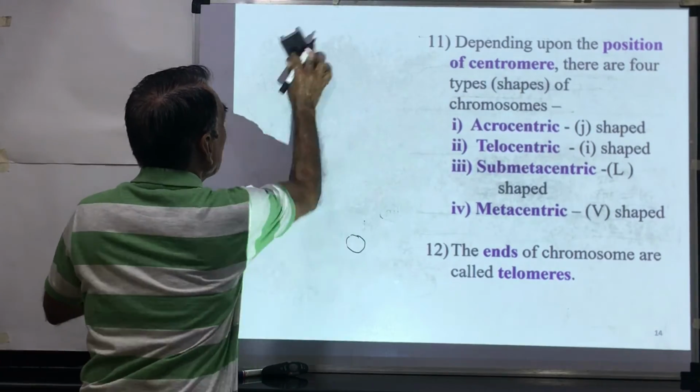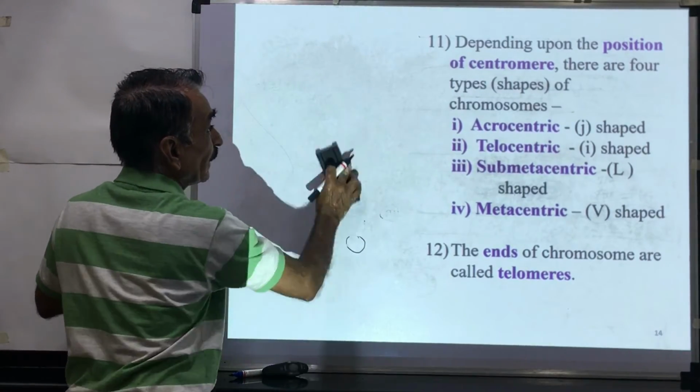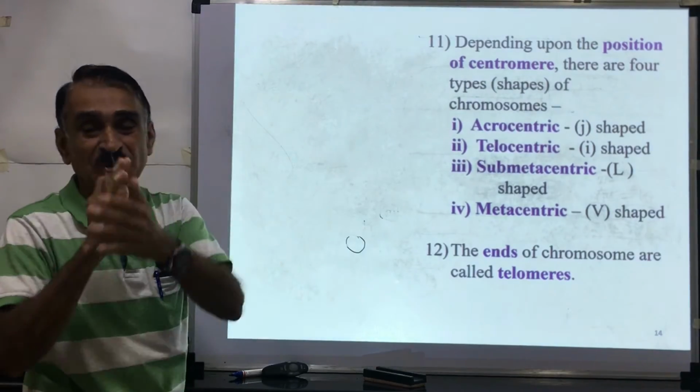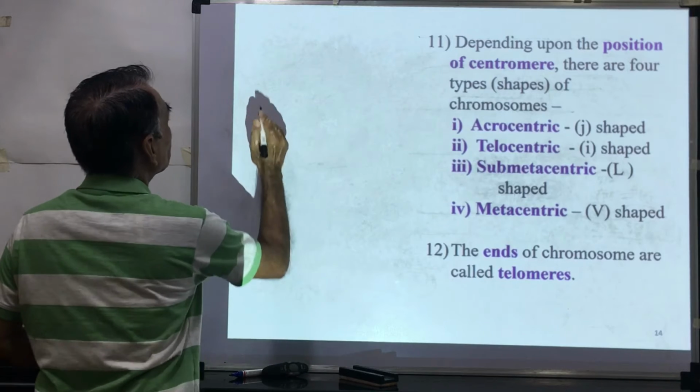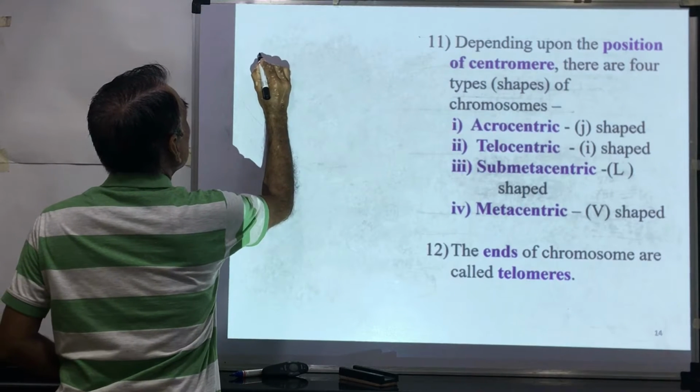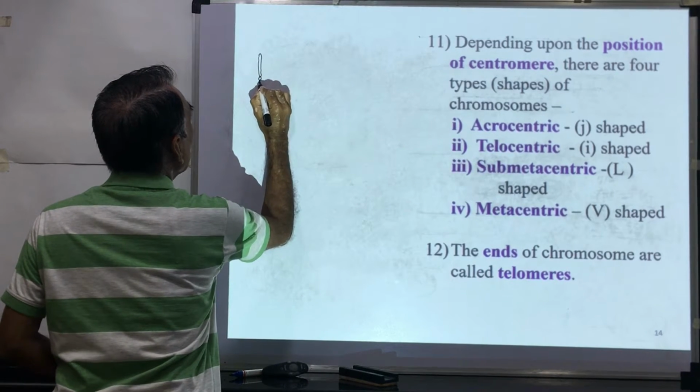Depending upon the position of the centromere, there are different shapes of chromosomes. Suppose this is a chromosome and this is the centromere.